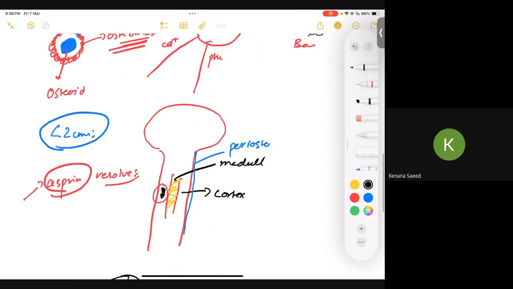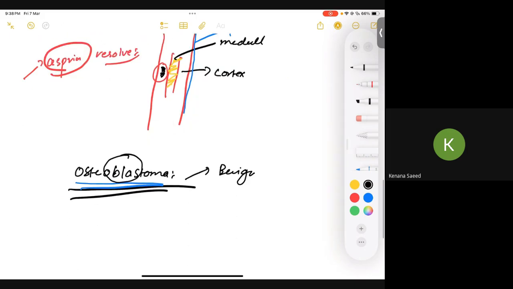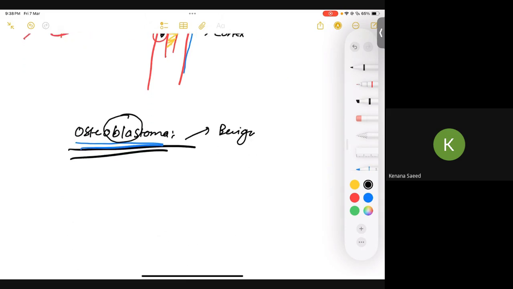Both of these terms sound similar, so how to differentiate them from one another? We have 3 key differentiating features which you should know. First, osteoid osteoma is less than 2 centimeters, so osteoblastoma would be greater than 2 centimeters. It would be a little bit bigger.